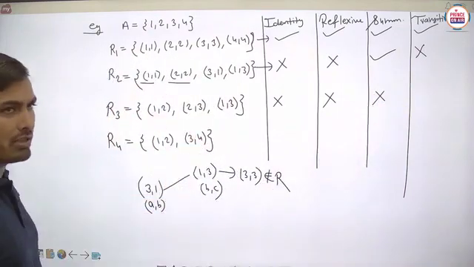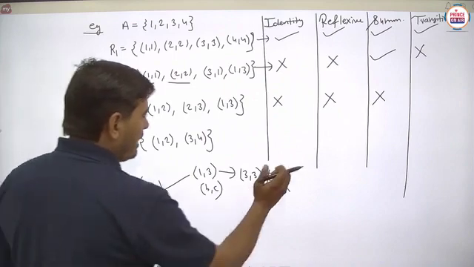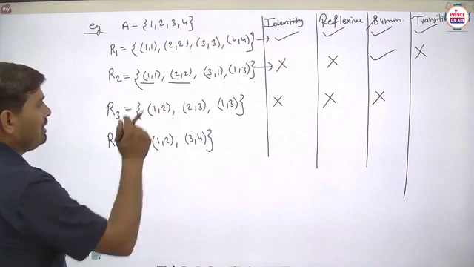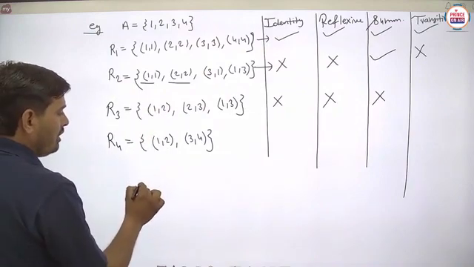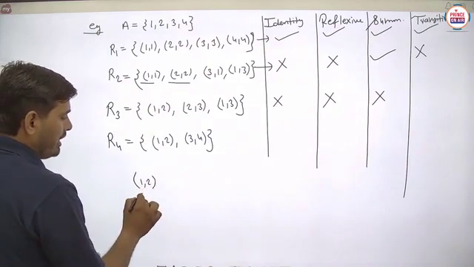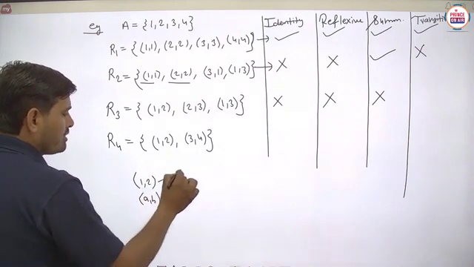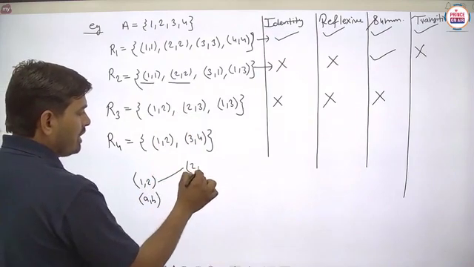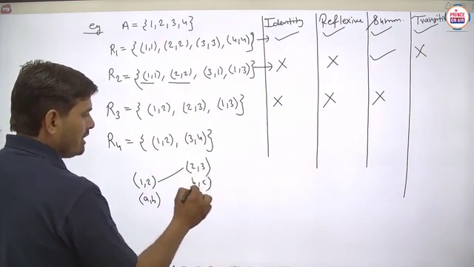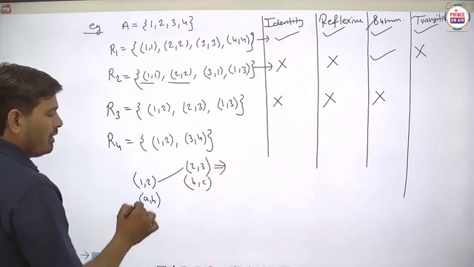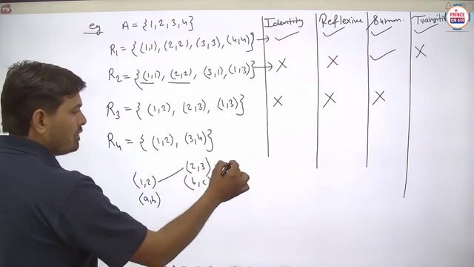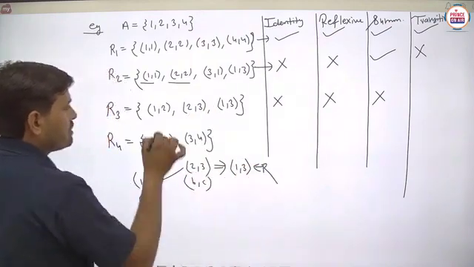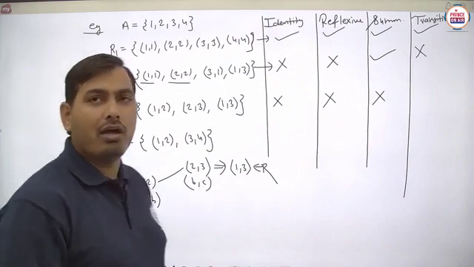Now we will check for the transitive. So the transitive case is to be checked here. First of all we have to take the ordered pair 1,2, and it is taken as AB. Then we have to search for the ordered pair BC. This is 2, so it starts with 2, and it is 2,3. So it is taken as BC. Now we have to check whether 1,2 is there and 2,3 is there, then 1,3 is there or not. So 1,3 belongs to R. Means for this particular part we can say that this is transitive.